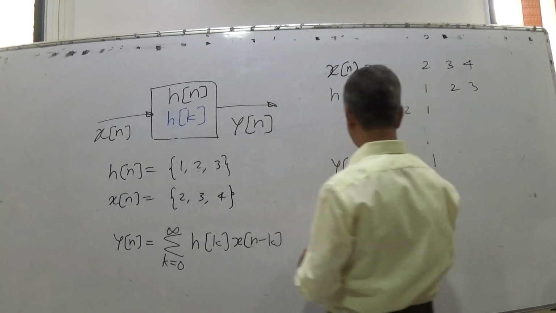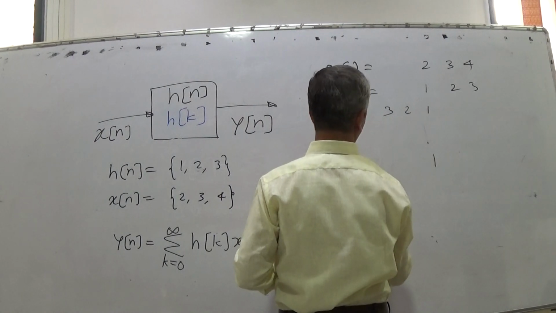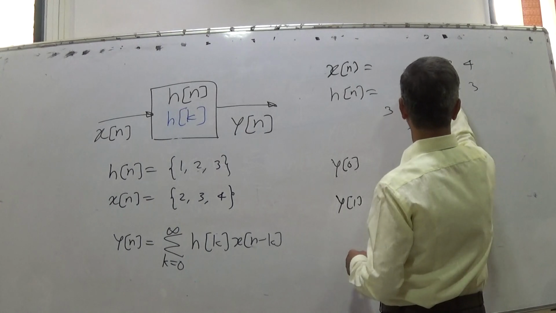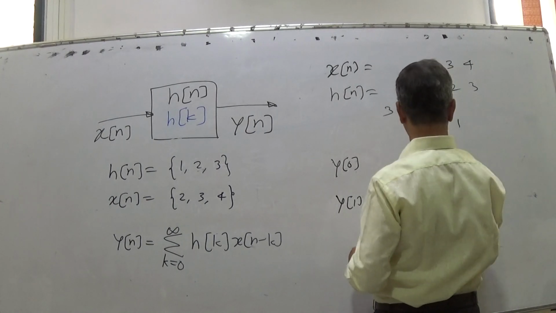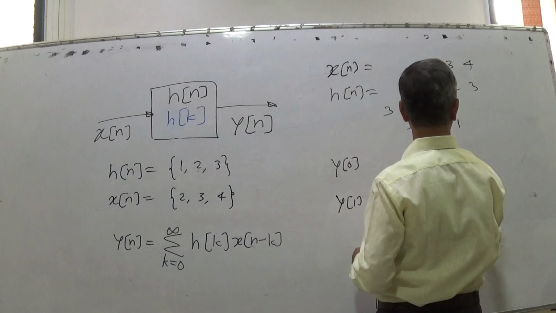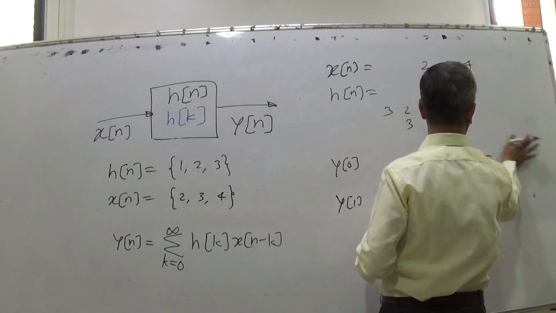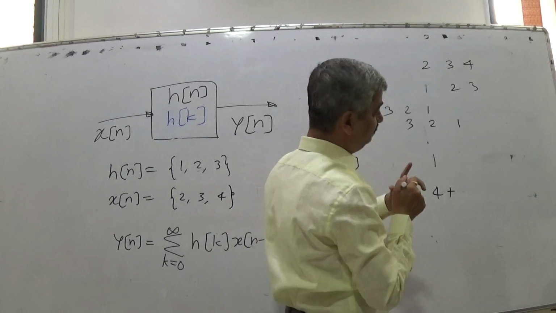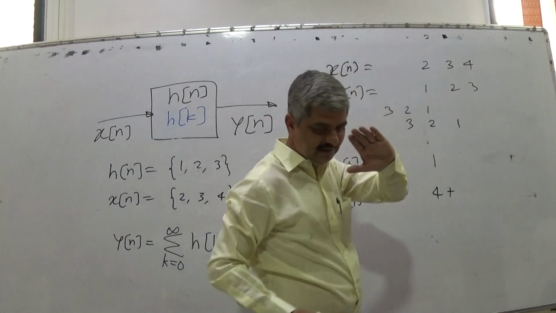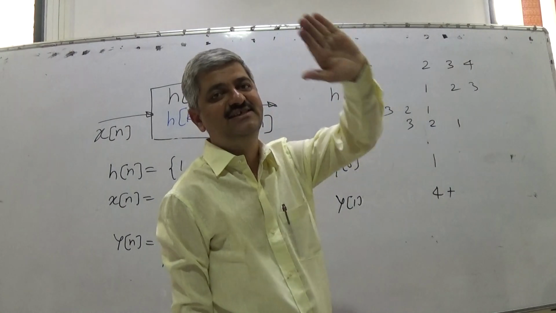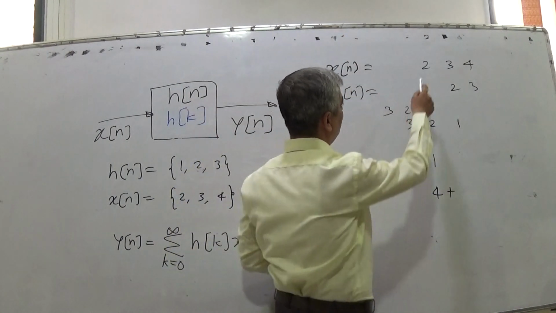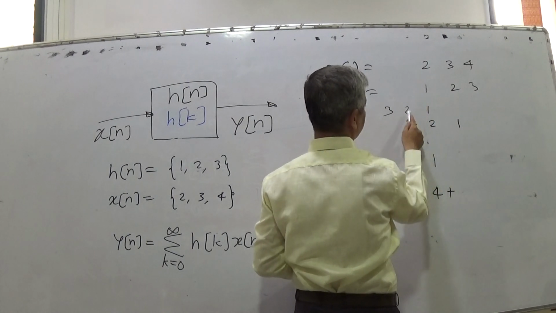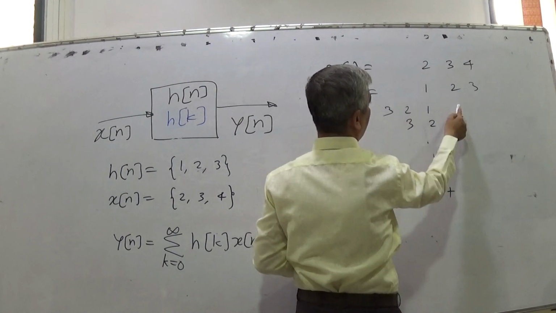For y1, what do you do? See, to compute y0, what do we do? Xn we take as it is, Hn we mirror image and multiply point by point. So 2 into 1, in other places there is no multiplication point, this is 0 and this is 0.